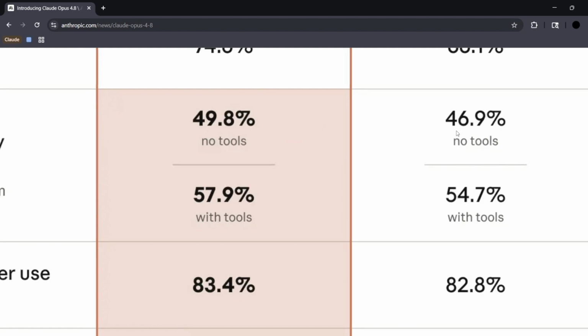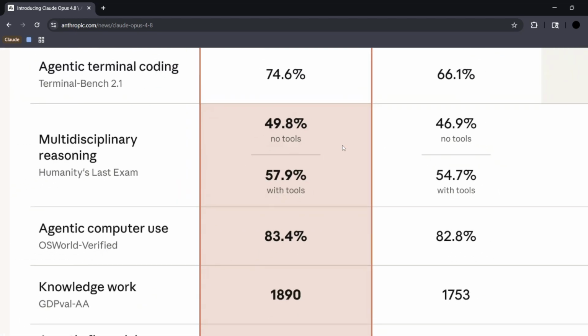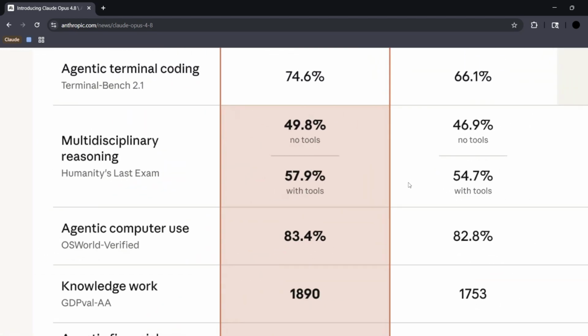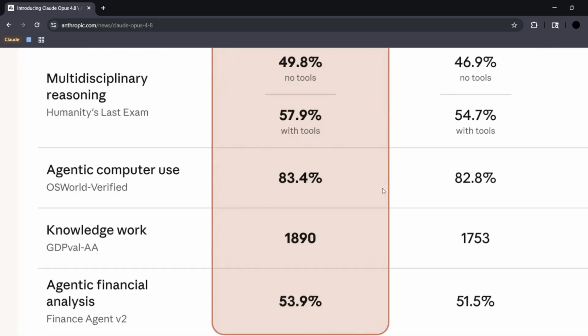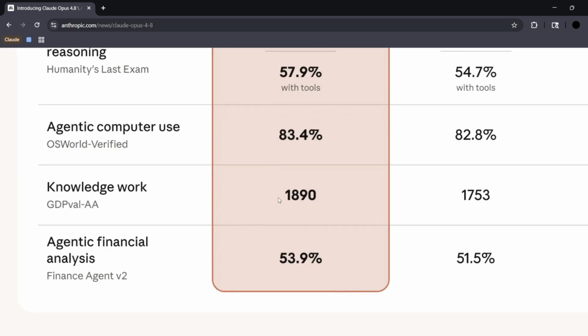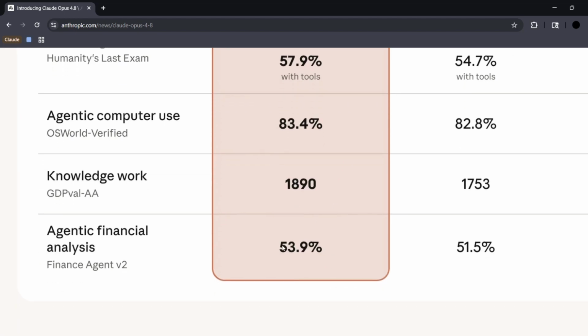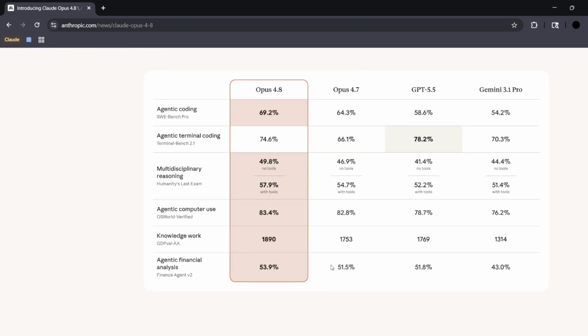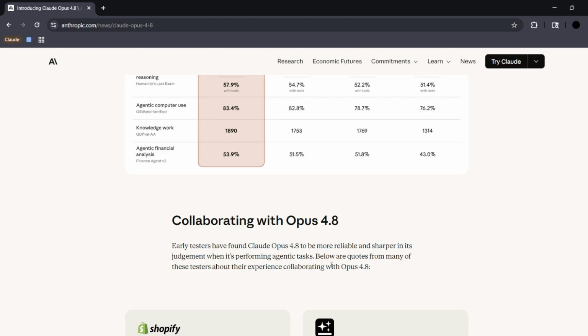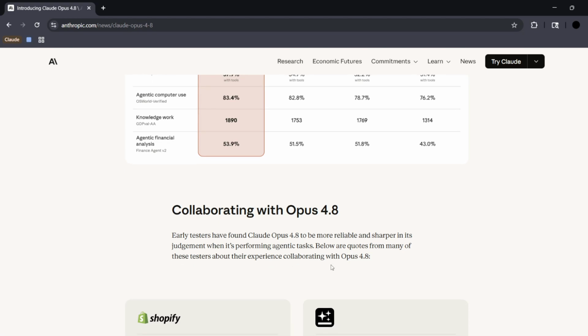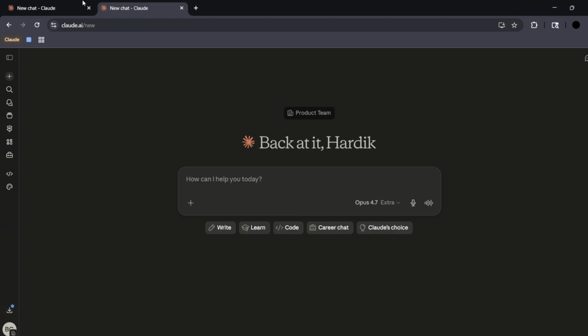The increase is actually great, but not that much. Then for agentic computer use, we can see there has also been a slight increase. For knowledge work and agentic financial analysis, the new model has managed to score 53.9 percent. So now, without further ado, let us explore the Opus 4.8 in contrast to the 4.7.